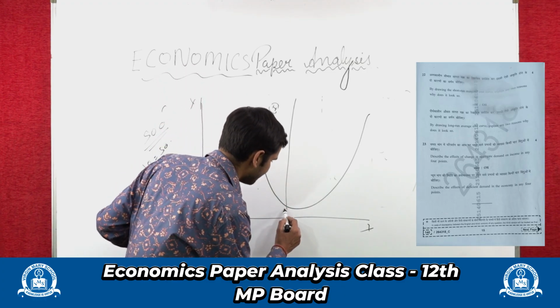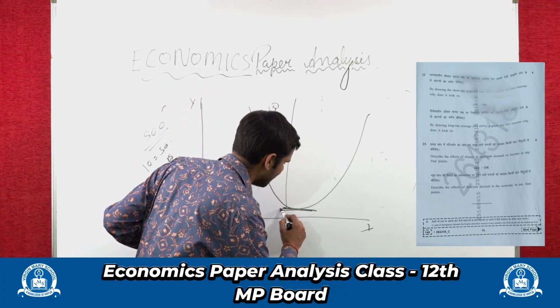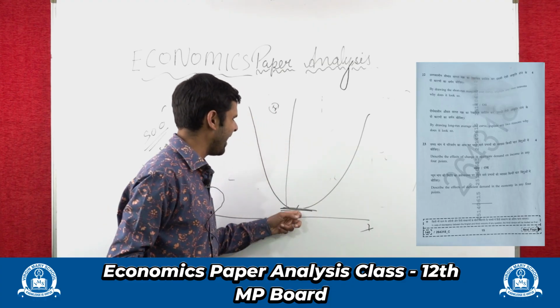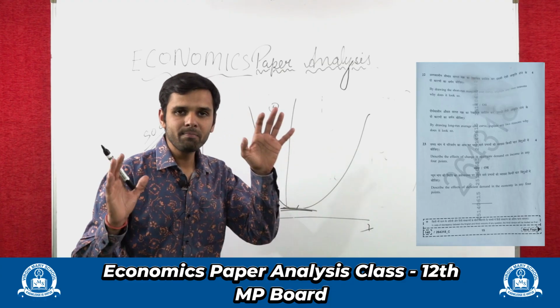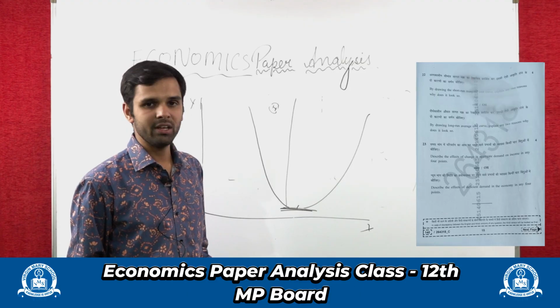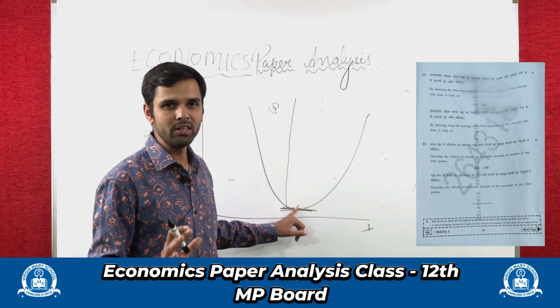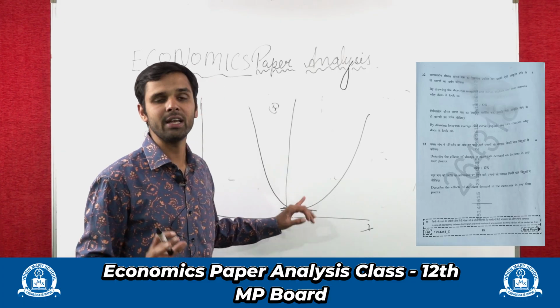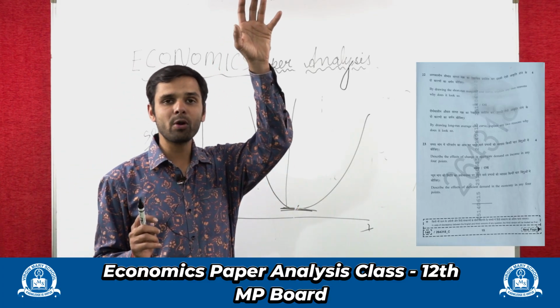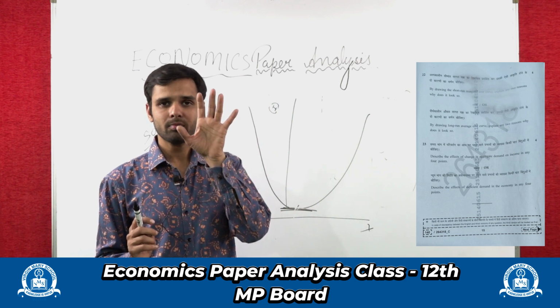Then it reaches the bottom. This is the situation when I have fully utilized all the resources effectively and efficiently in that factory, and I produce 50 boxes.